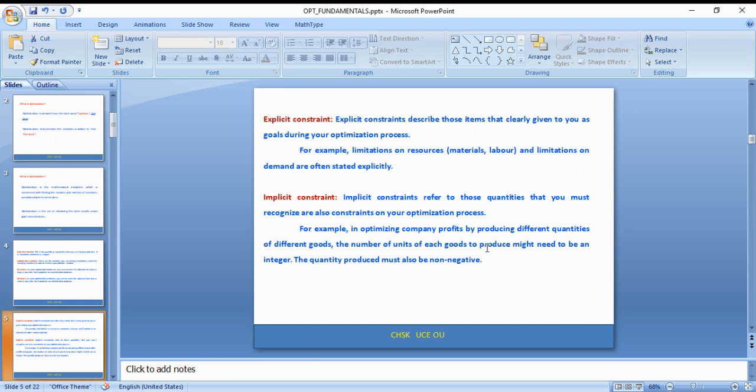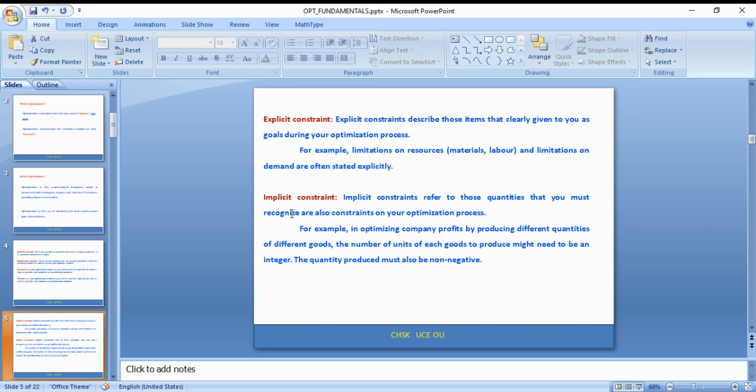Apart from this, we will come across a few more constraints. These are called explicit constraints. Explicit constraints describe those items that are clearly given to you as goals during your optimization process. Let us see a few examples: limitations of resources, materials and labor. These come under explicit constraints.